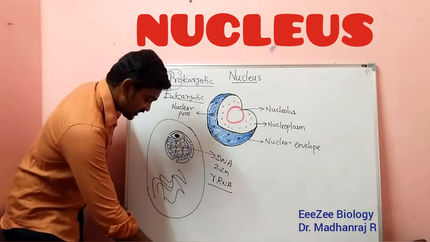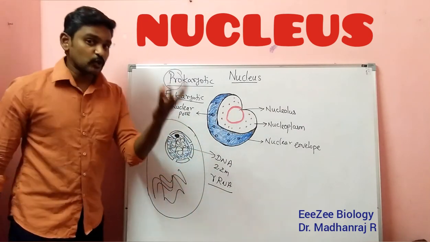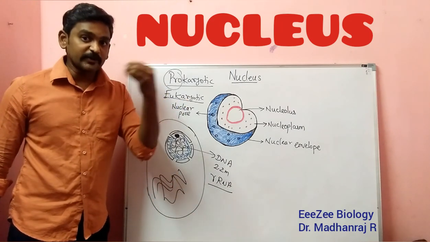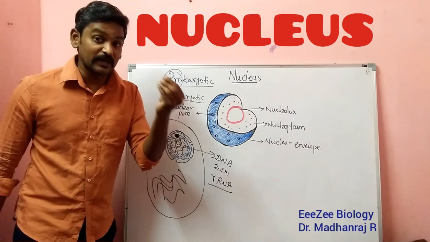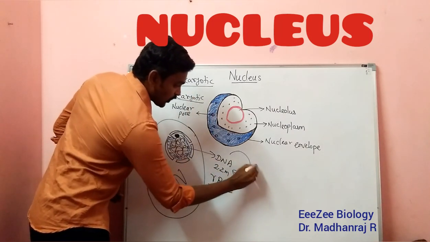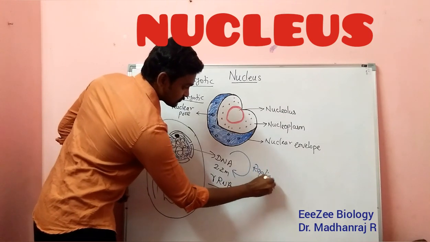Then next, you see here, this DNA will be converted into RNA, that is transcription, and DNA will be converted into DNA, that is called replication. The DNA will be copied, that is called replication.